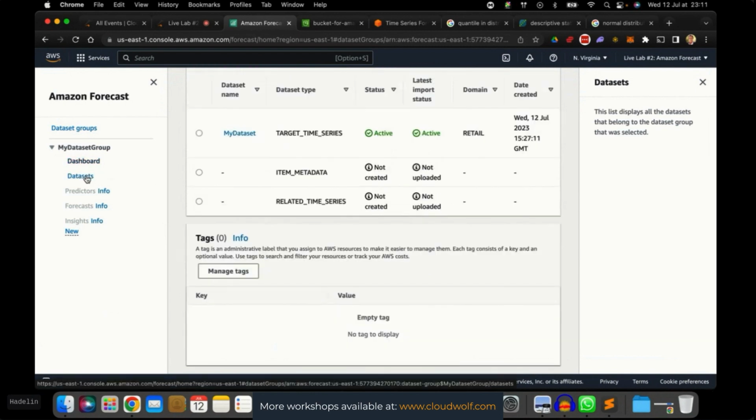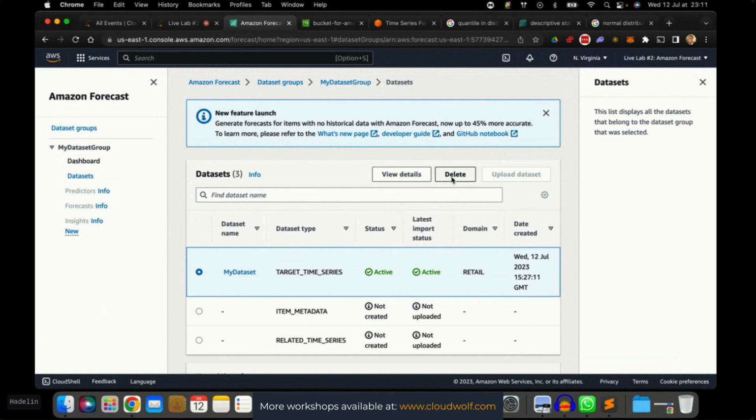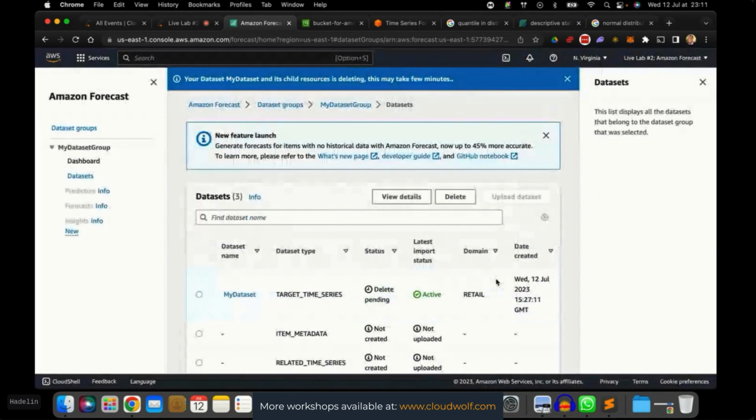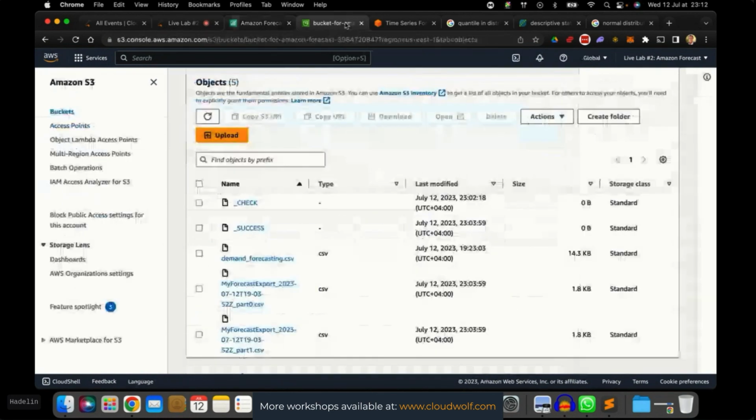So yeah, back in the dataset, we select the dataset, we click delete, we enter delete here, and we delete the dataset. Your dataset, my dataset, and its child resources is deleting. This may take a few minutes. So in the meantime, we're going to delete S3.